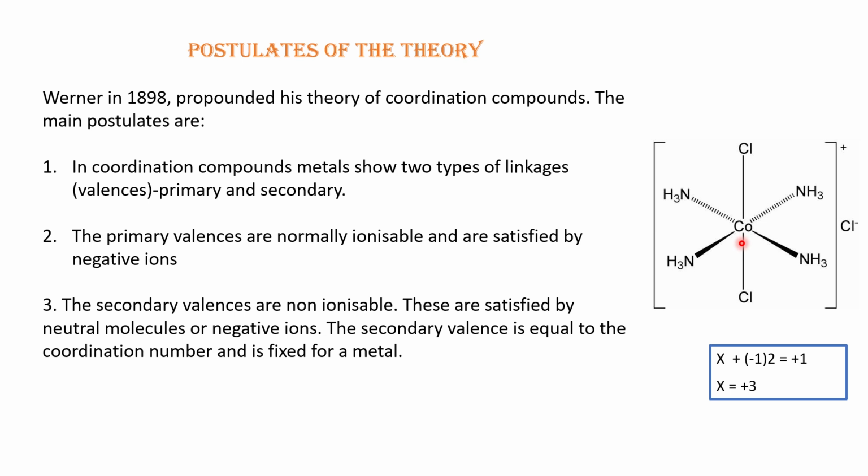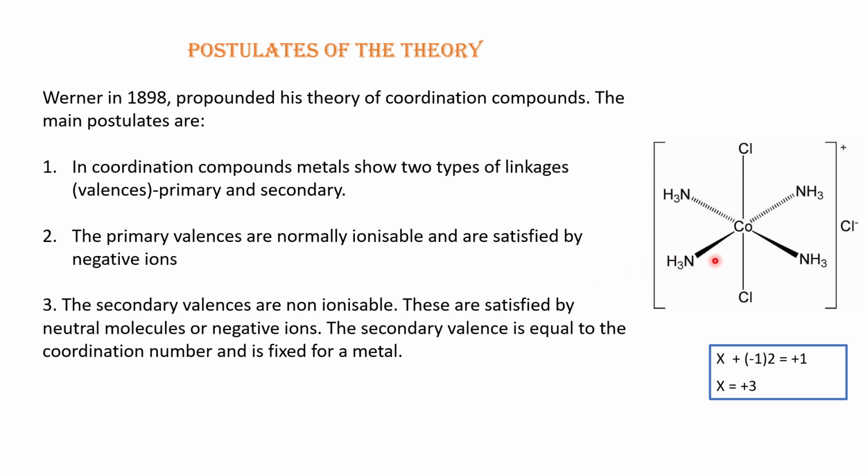Okay, so we can see the primary valencies are satisfied by negative ions, right? So you can see negative ions have the role of satisfying the primary valencies. But there is no role for the neutral ligands, ammonia, in finding the primary valency. Now I hope you understood what is primary valency. Now let us go on to understand what is secondary valency.